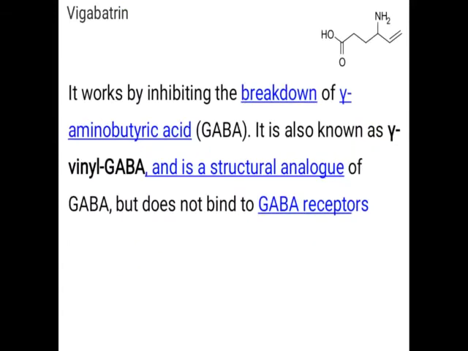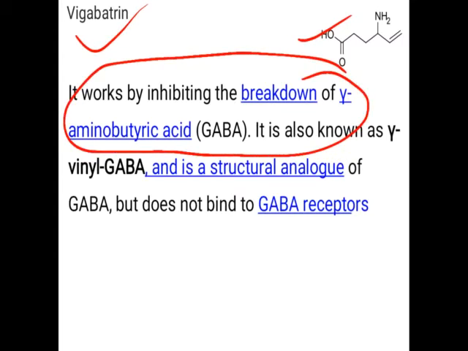Okay, so the drug vigabatrin is the example of a GABA transaminase inhibitor. This is the structure of vigabatrin. How does it work? It inhibits the breakdown of GABA.